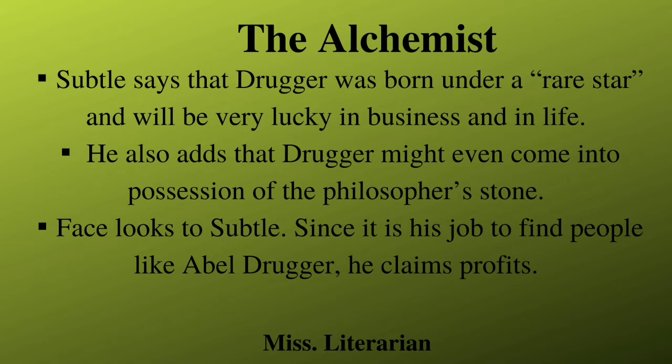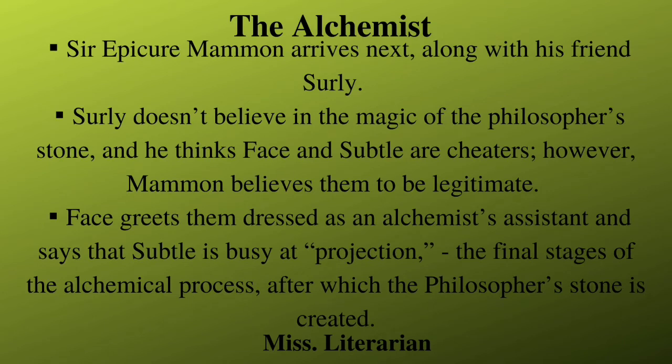After this, Face looks to Subtle and says that he needs a large amount of profit because he is the one bringing people like Dapper and Drugger. Now there's another victim entering the room, Sir Epicure Mammon. Mammon arrives with his friend Surly. Mammon believes that Subtle is very busy creating the Philosopher's Stone for him, and Mammon is already talking as if he has the stone with himself.